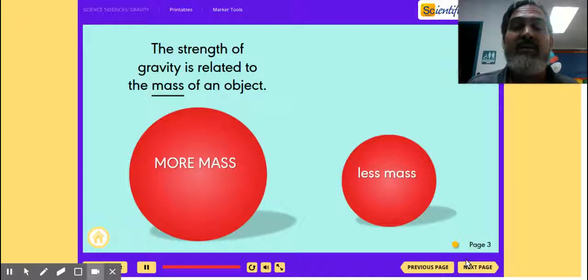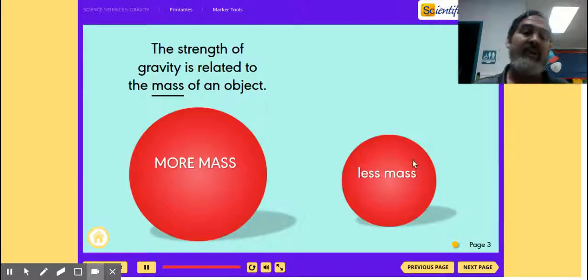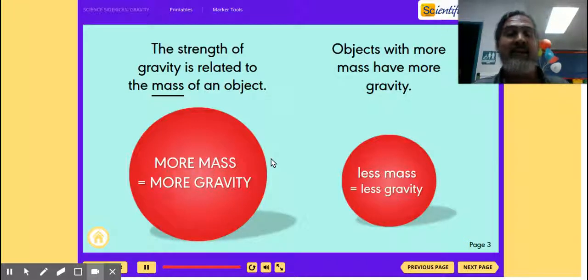The strength of gravity is related to the mass of an object. So things with more mass have more gravity than things with less mass. So, for example, right here, this could represent the Earth, this could represent the moon. The Earth would have more mass than the moon. Or also, we could think the sun is a lot more massive than the Earth. So the sun has more mass than the Earth. So the sun's gravity is a whole lot more than that of the Earth.